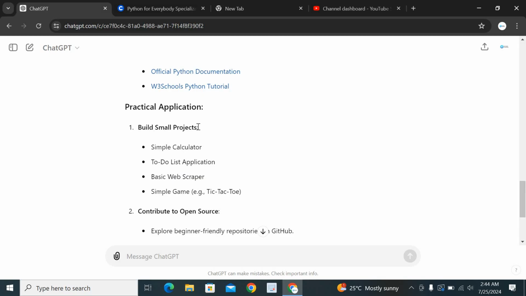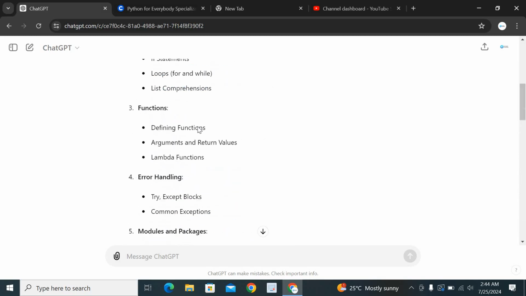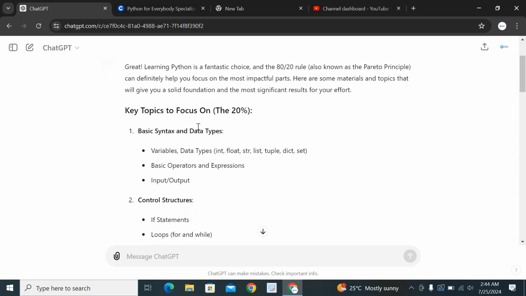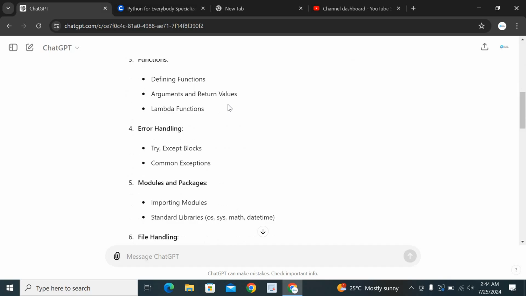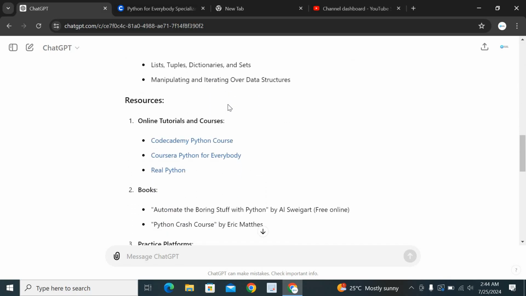So it was able to know that, okay, first of all, it's going to give us the key topics to focus on, the 20% of all Python training knowledge out there that is going to yield 80% of our results in Python. And then it's moved downwards, give us resources for it.